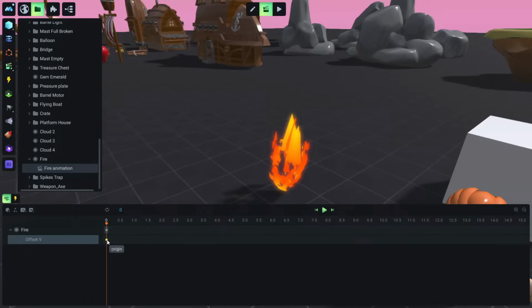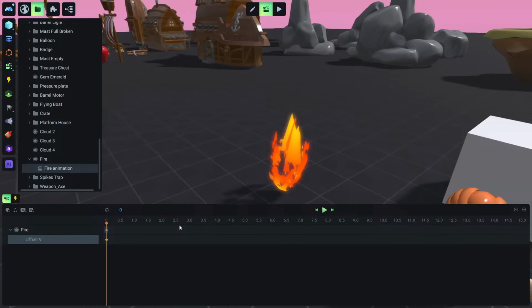And like before, you see this is the origin. Now the origin doesn't mean the current position of the fire. It means the current value of the texture offset. Okay. So origin means the current something of something. So if we click here, we can take this origin, the current value of the texture, and we can subtract like a very small portion, like 0.01.